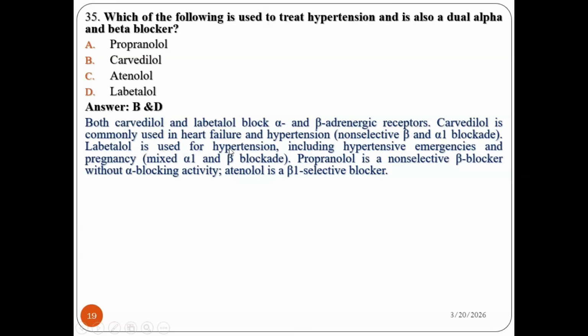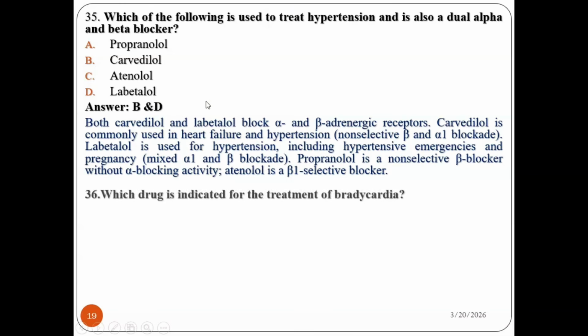Labetalol is used for hypertension, including hypertensive emergency and pregnancy, with mixed alpha and beta blockade. Propranolol is a non-selective beta blocker without alpha blocking activity. Atenolol is beta selective. Therefore, the drugs with alpha and beta blocking effects are carvedilol and labetalol. So the answer is B in that as well.